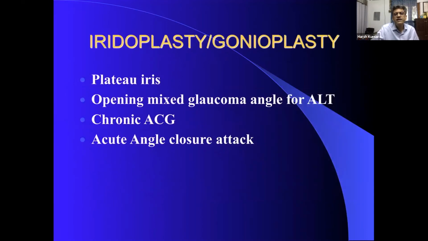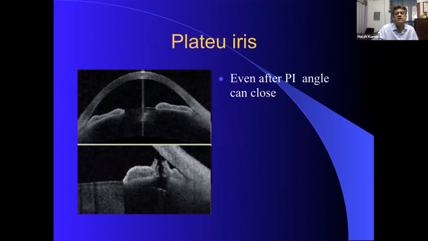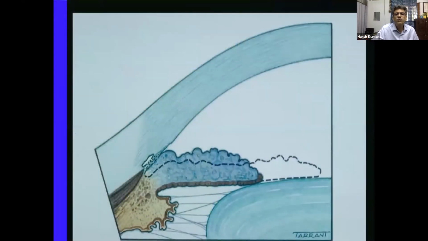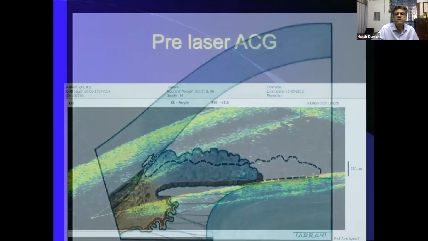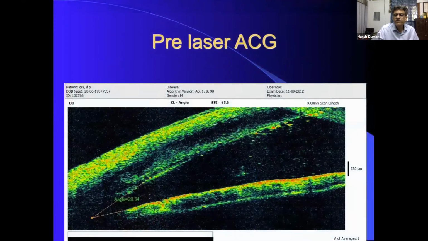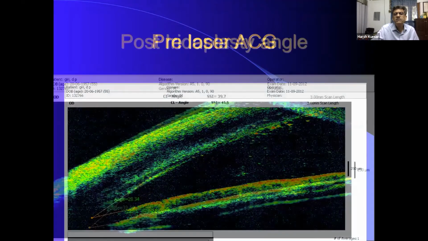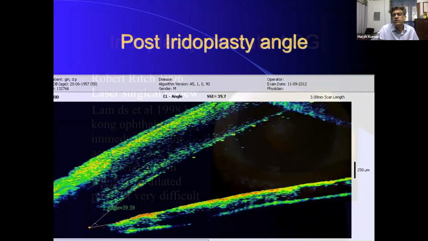So classically it is done in plateau iris or mixed glaucomas, chronic angle closure, but the very important thing is that in cases of plateau iris, we don't do it in every case, but when you have done a PI, now once you dilate, you find that the angle is still closing up and the pressure is elevated. In those situations, we would love to do it because the angle is still being closed up. So you will do it in the periphery and the closed angle opens up widely, as you can see on anterior segment OCT.